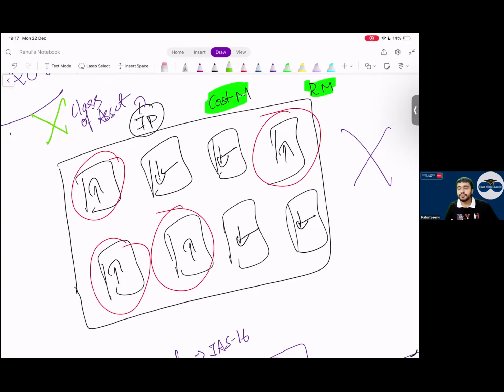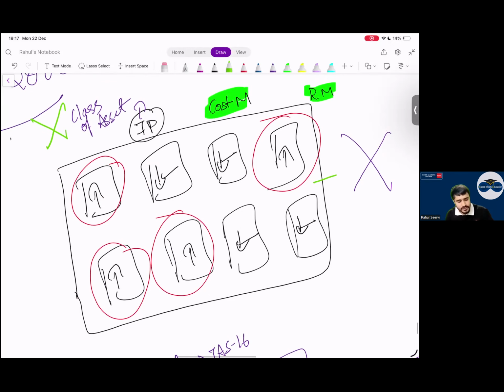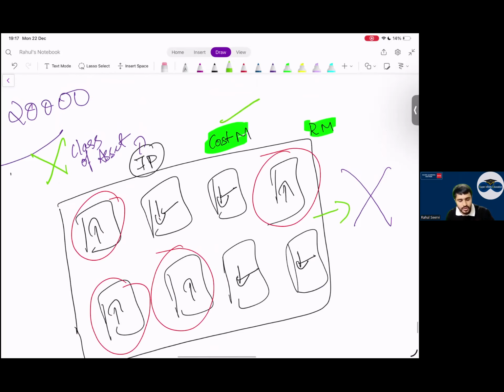Why can't you follow this? Understand, what is the logic? The logic is simple: each and every property is for investment purpose only. The class of asset concept will not apply. Whether you have 10 properties or 100 properties, you have to either follow the cost model or revaluation. If you choose the cost model, it is the cost model for all the properties. Revaluation, for all the properties, the revaluation model.